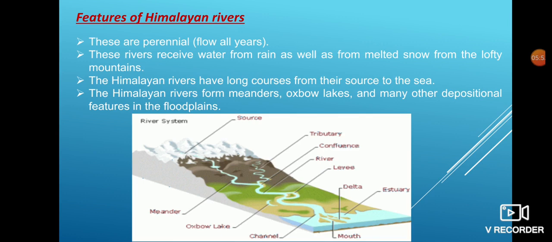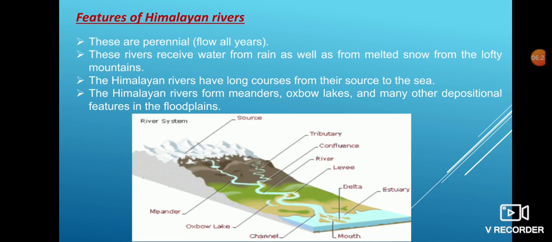The second course is the middle course. In the middle course, as the river comes down to the plain area, its speed becomes less. Due to less speed, it starts depositing the silt which it has brought from the mountainous area. So here it forms various features like alluvial fans, flood plains, meanders, oxbow lakes, braided rivers, etc.